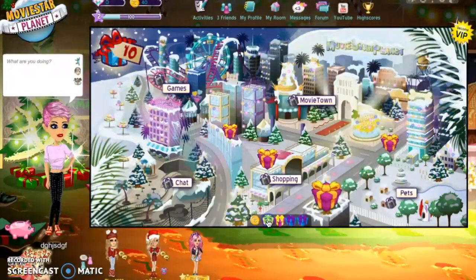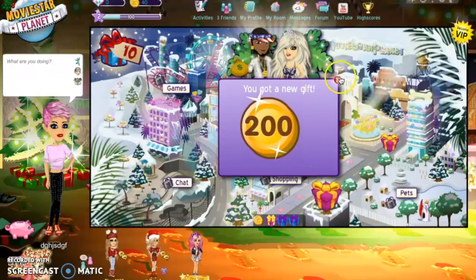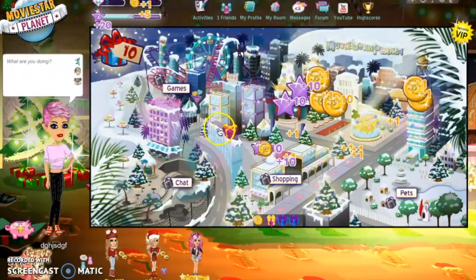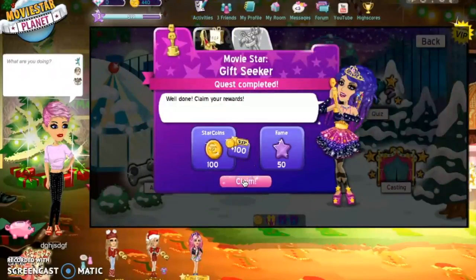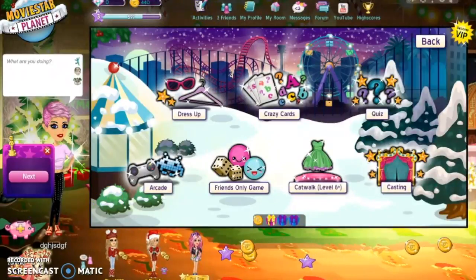Now you want to open only one disk, it doesn't matter which one. I suggest only the first one, just one of them. Then you open all your presents and just skip that. So you collect all your gifts. You could click back, but I won't do it. You do the quest, and I'm going to skip that part too.